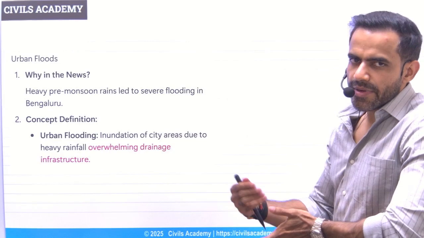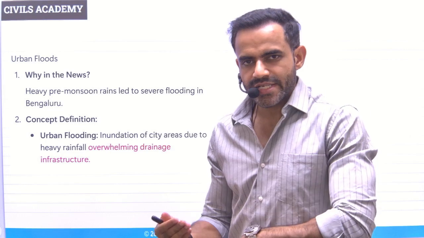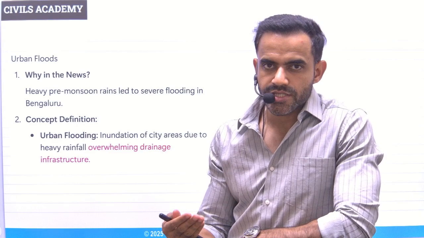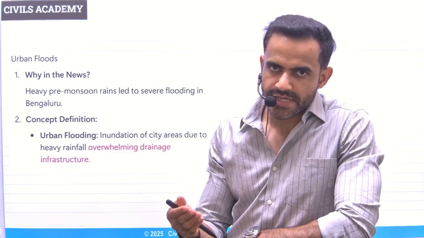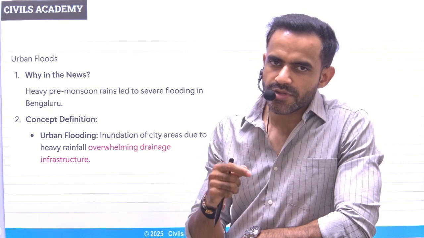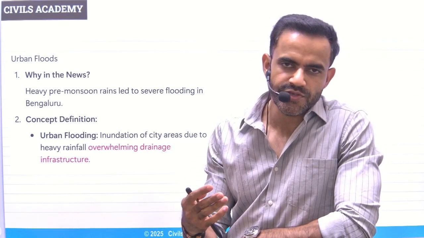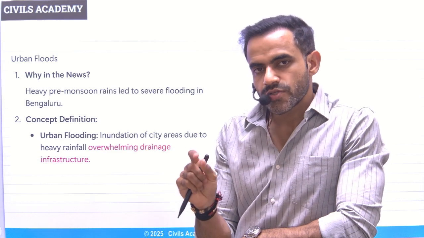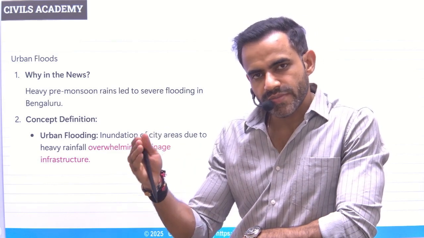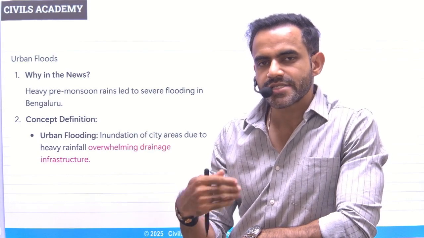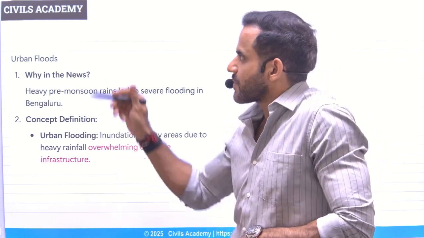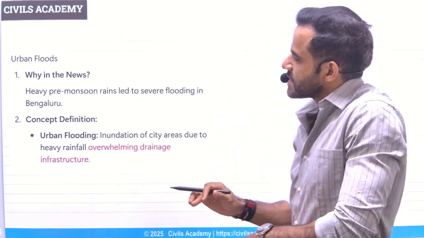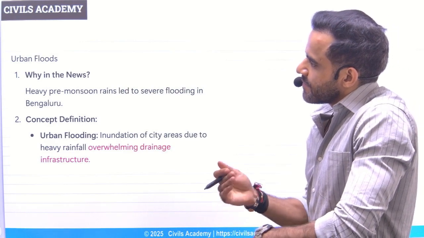Next is related to urban flood. See, because of industrialization, urbanization is increasing, and because of rapid urbanization, there is a lack of drainage facility, and that's why whenever there will be rainfall, there is a risk of urban flood or flash flood. So understand, urbanization is mentioned in your society topic. Urbanization is important not only from GS1 perspective, it is also important from the disaster management, that is GS3 perspective. Apart from that, it is correlated to environment also. So it has significance in different papers.